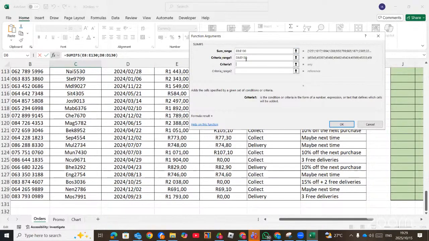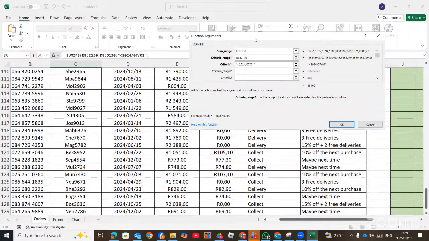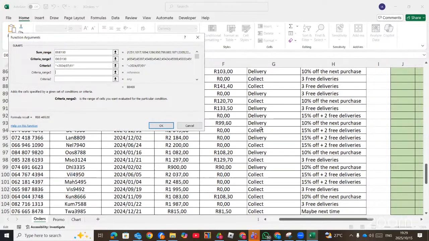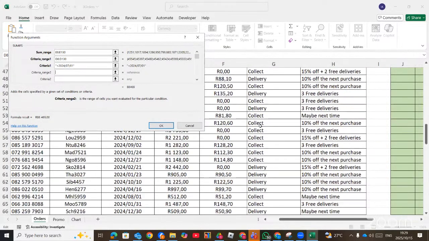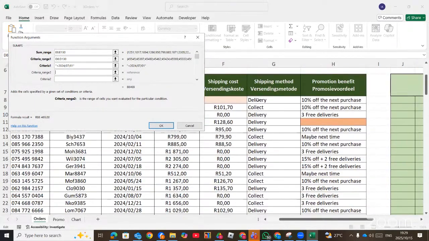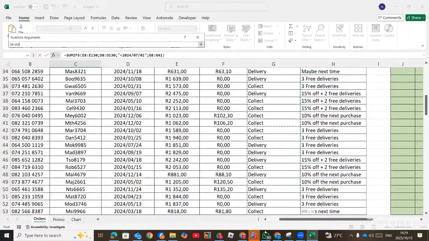So you say less than 2024 slash, because the date format starts with the year before the month, slash 07 slash 01. That's the 1st of July 2024. And criteria range 2, where we can find the delivery shipping method, which is column G. So we select the values in column G.